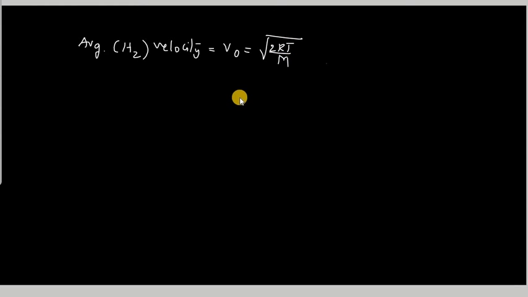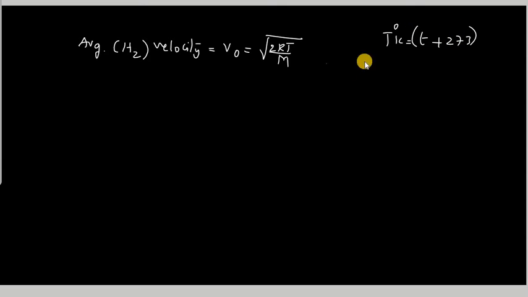See, we have average velocity. They have given the average velocity of hydrogen molecules as V0, at T degrees Celsius. The average velocity formula: V0 is equal to square root of 2RT by M. Here the temperature in Kelvin should be T plus 273.